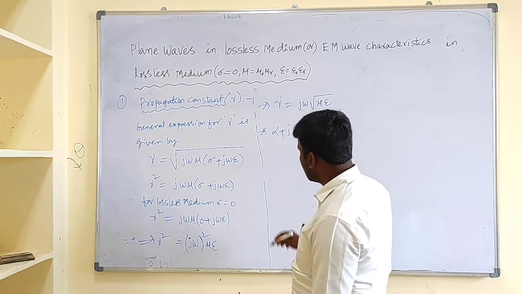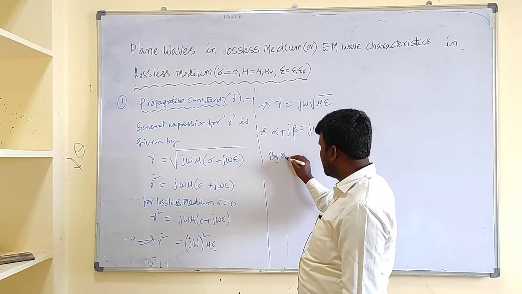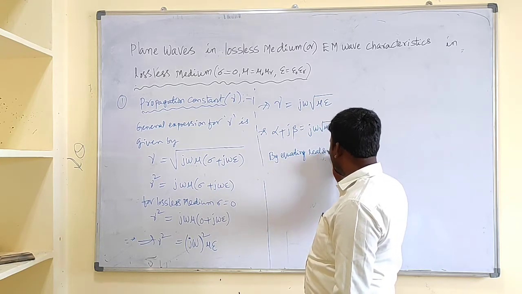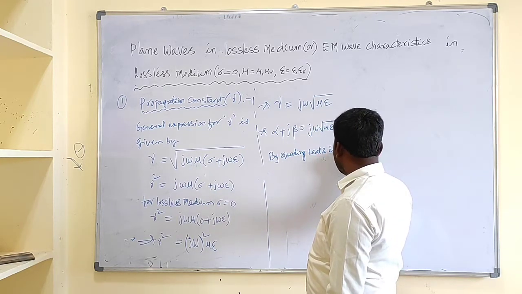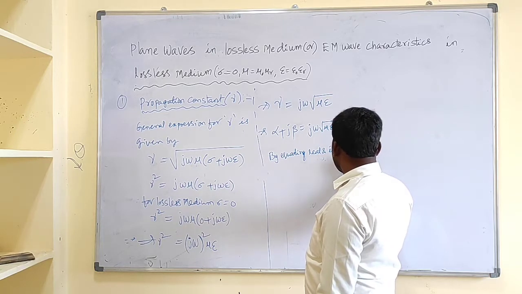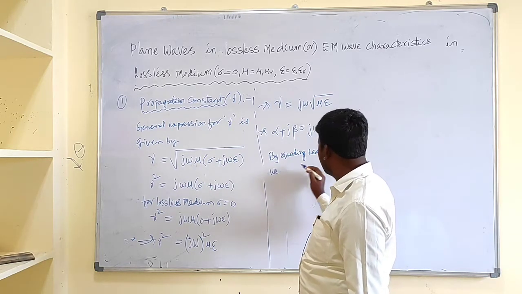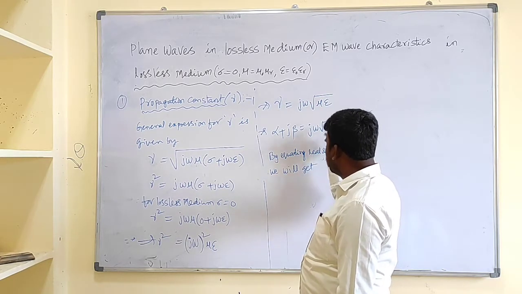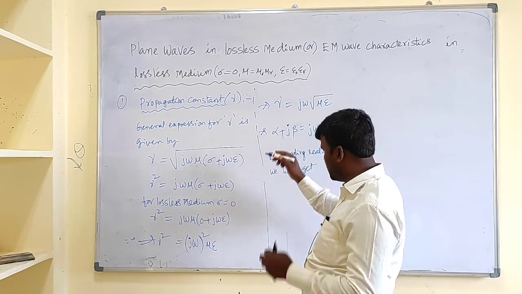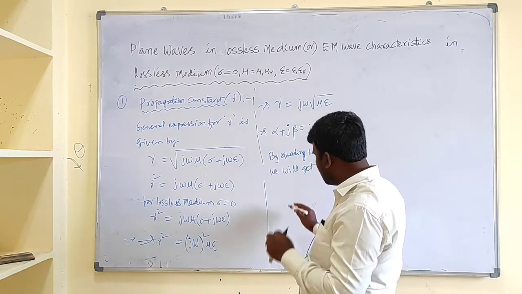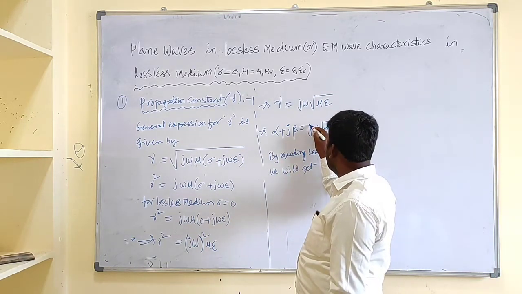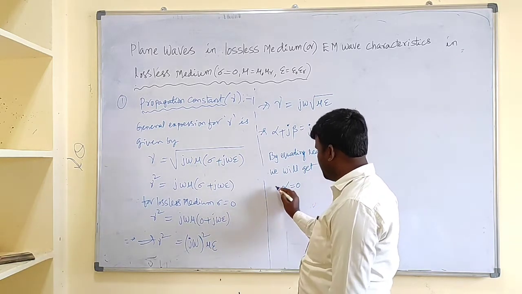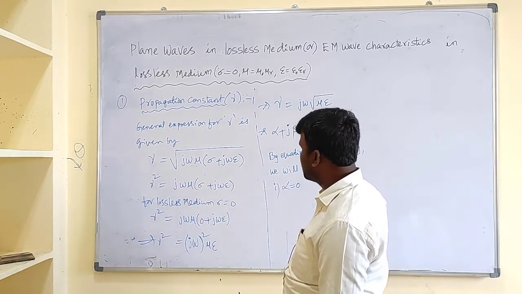By equating real and imaginary parts, on the right hand side I have only an imaginary term, but on the left hand side I have real and imaginary. As you have only an imaginary term on the right hand side, the real term should be 0, that is alpha equal to 0.